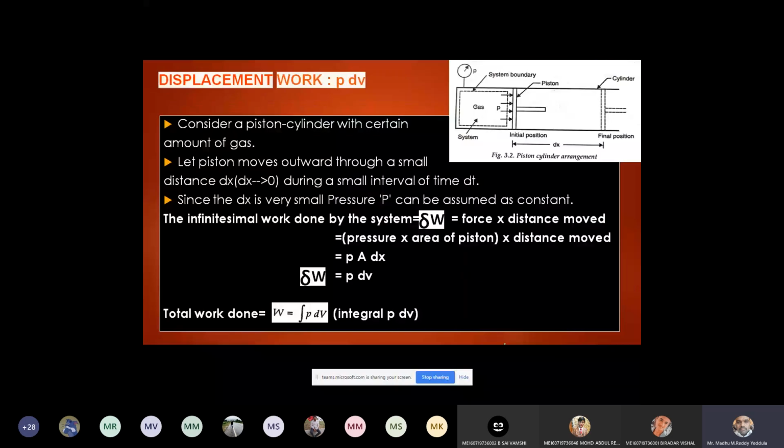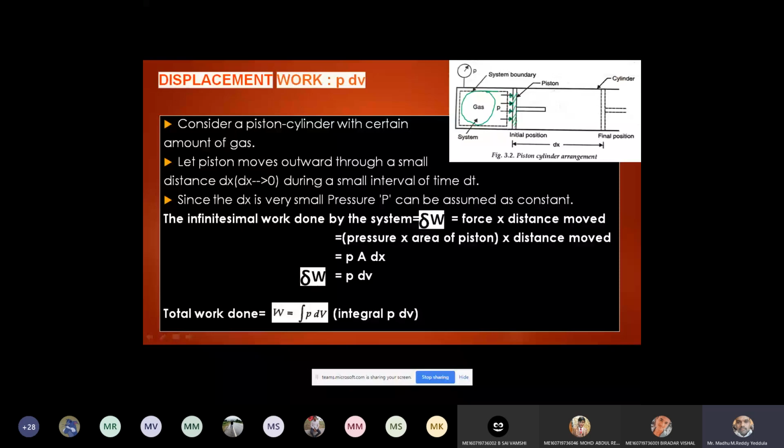Let us assume a gas contained inside a cylinder. A gas exists inside the cylinder, and this is the piston. Due to the presence of gas inside the cylinder, this gas will exert a uniform pressure P over the piston. P is the pressure exerted by the gas over the piston. Due to the pressure exerted by the gas, the piston moved a small distance dx.